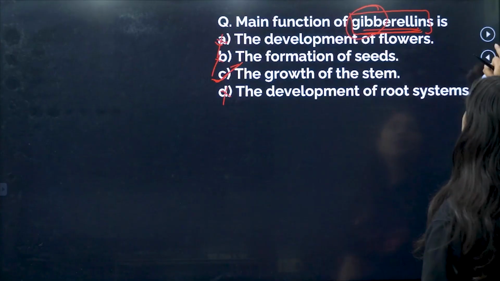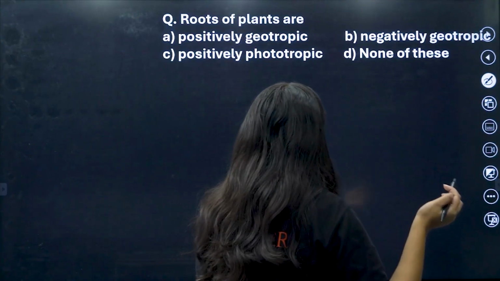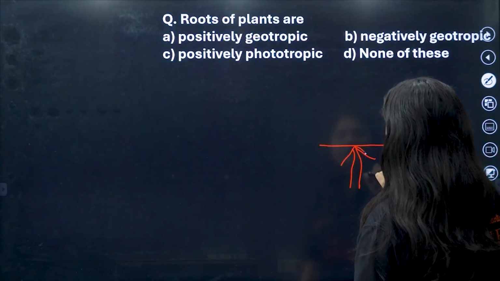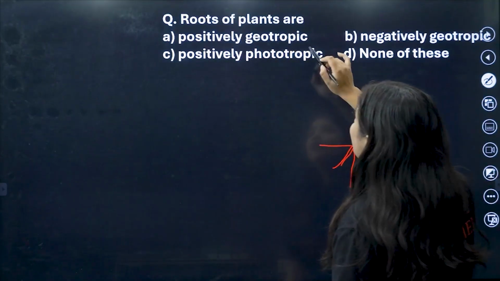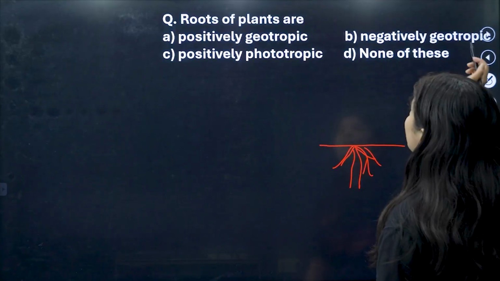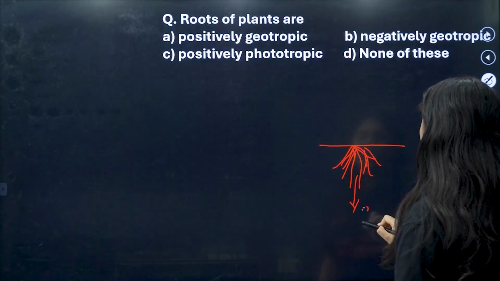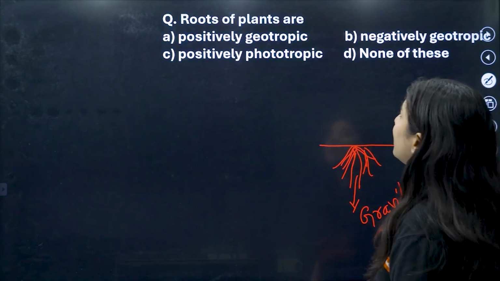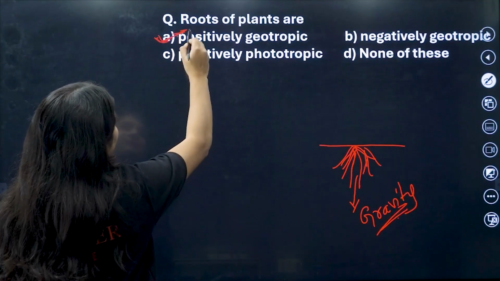Coming to the next question: roots of plants are. This is the root. The options are positively geotropism, positively phototropism, negatively geotropism, none of these. The roots are moving towards gravity, which means positive geotropism.